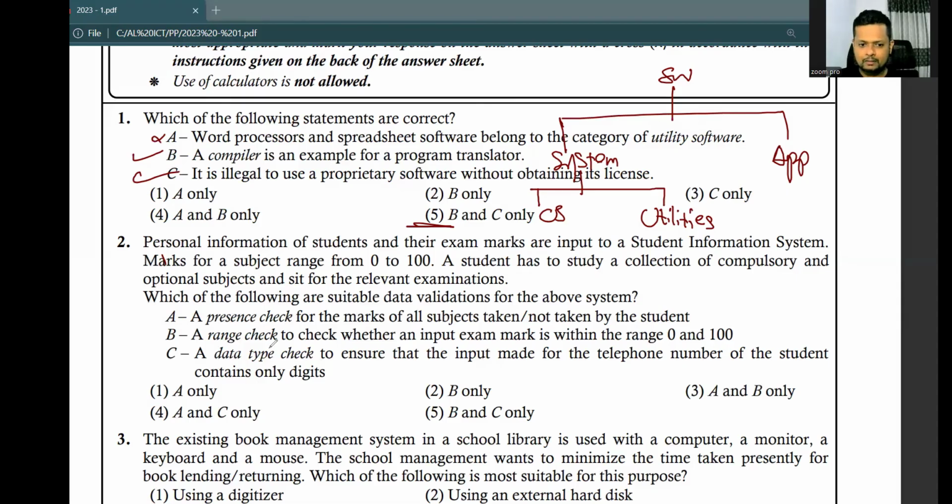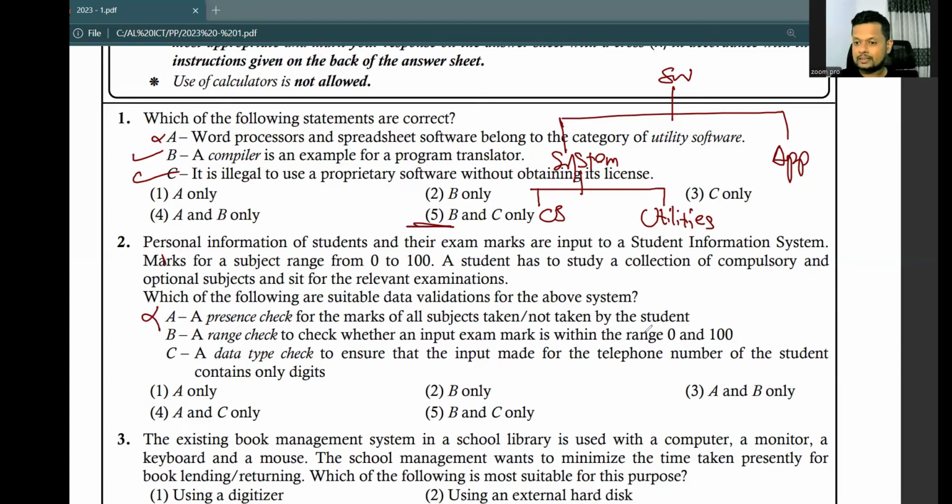The marks will be blank for all the subjects which the students are not taking. So a presence check is not suitable, right? So that is incorrect.